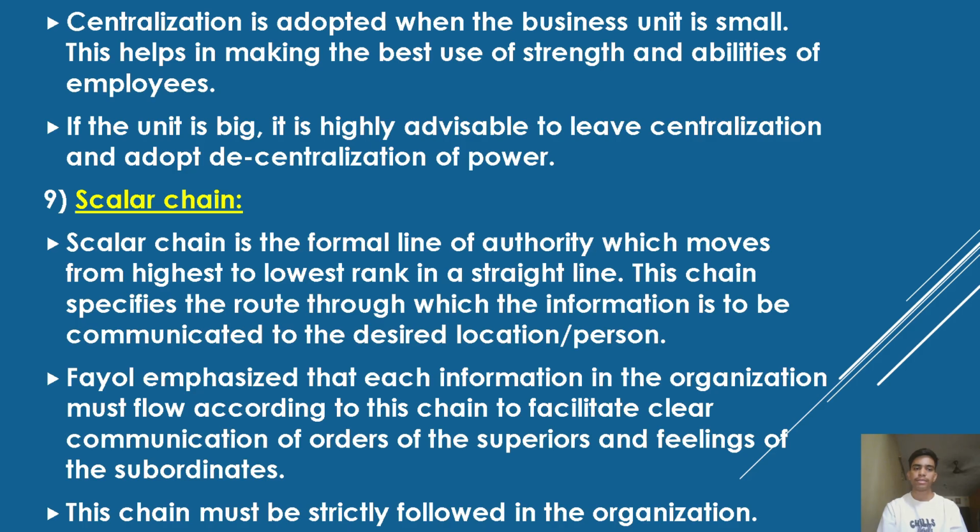Ninth, scalar chain. Scalar chain is the formal line of authority which moves from highest to lowest rank in a straight line. This chain specifies the route through which information is to be communicated to the desired personnel. Fayol emphasizes that all information in the organization must flow according to this chain to facilitate clear communication of orders of the superiors and feedback of the subordinates. This chain must be strictly followed in the organization.